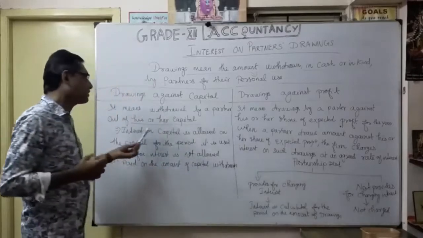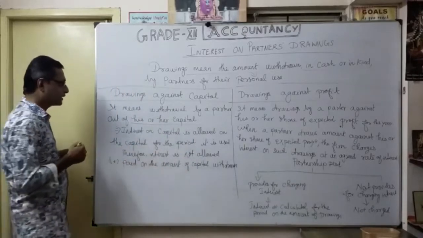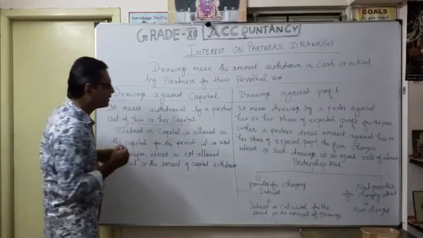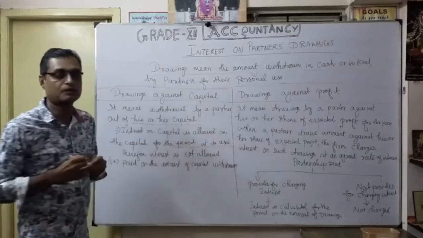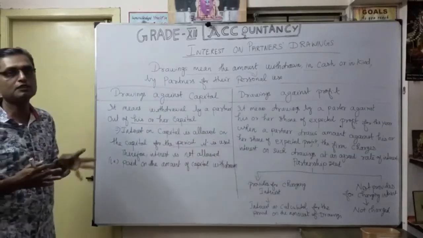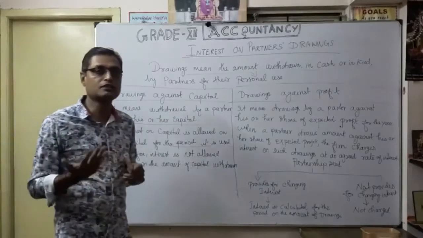Interest on capital is allowed on the capital for the period it is used, isn't it? We discussed it in an earlier session. Whenever the capital is used in the business, generally we charge interest on capital.